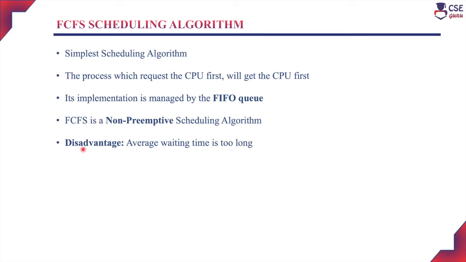The main disadvantage of the FCFS algorithm is that the average waiting time is too long. If you consider the job queue, there will be a mix of shortest burst time as well as longest burst time jobs. If a long burst time job is assigned to the CPU for execution, the shortest burst time jobs have to wait for a long time. So the average waiting time is too long. This is the main disadvantage of the FCFS scheduling algorithm.